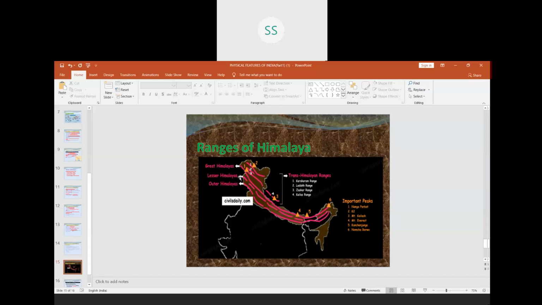And then we have the Great Himalayas, which you can see with a long line, running from west to east. Then the second one is the Lesser Himalayas, which I have drawn with a broken line. Then we have the Shivaliks, again to the south of this. So Himadri, Himachal and Shivaliks in a line. Then there are some peaks also which we have shown you. Let us start with the first, that is Mount Everest. Let me show you again with my pencil pointer so that it is easy for you, children.